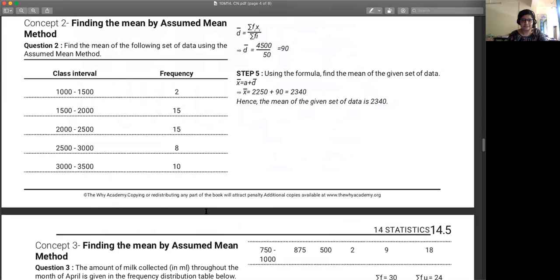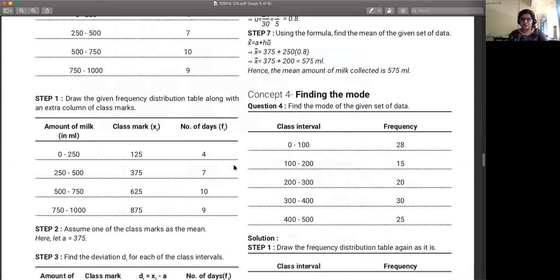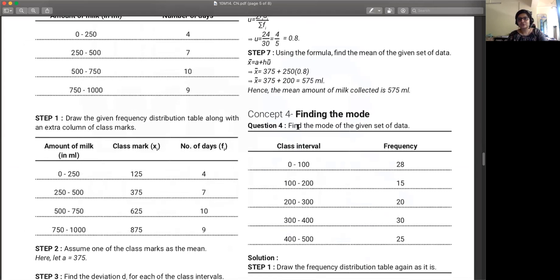Let's check. Finding the mode. Okay. All right. So this is a direct question. Find the mode of the given set of data. Let's look at question number 4, you guys. So you're given these class intervals and you're given the frequency. Okay. So once you have the table, which is the modal class here?